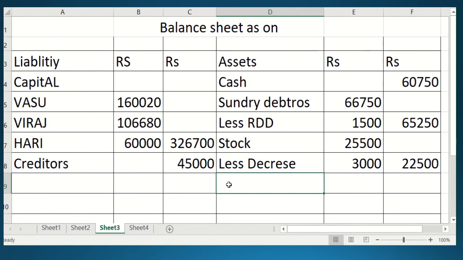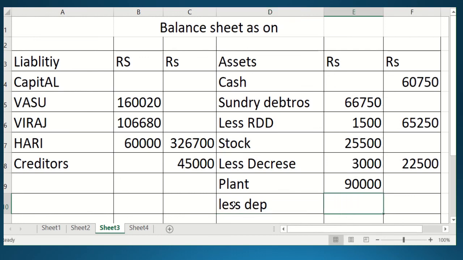And after that, plant. What was the plant amount as per the old balance sheet? The plant amount was 90,000. Now you will do less depreciation.